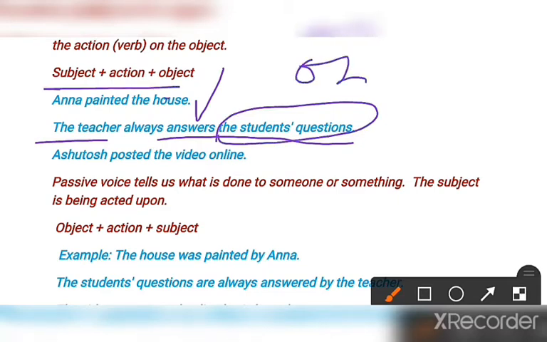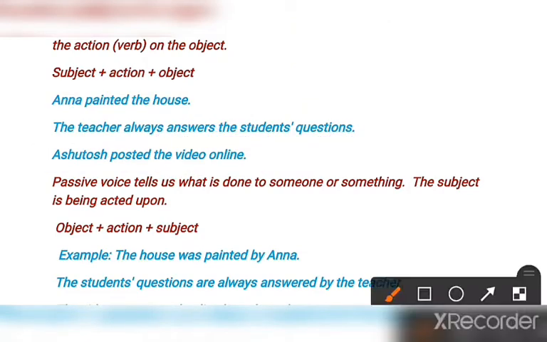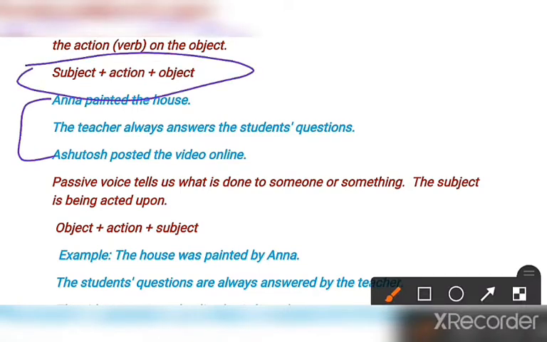The same structure is followed in this sentence. Next says Ashutosh posted the video online. So Ashutosh is the subject, posting is an action, and the video online is an object. So in the three sentences we found the same structure: subject, action or verb, and object.